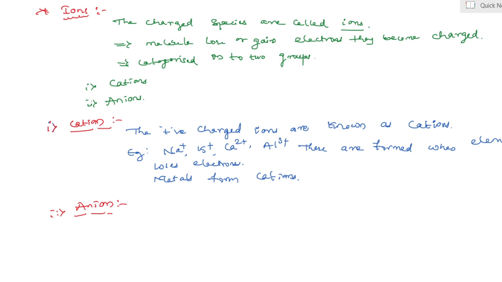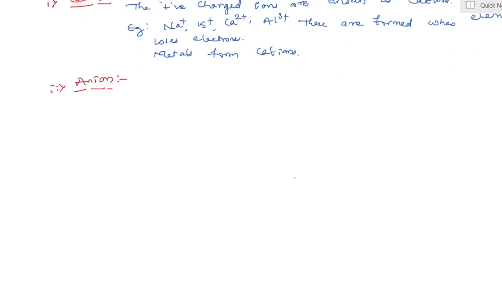Next one, anion. The negatively charged ions are known as anions. Negatively charged ions are known as what? Anions.